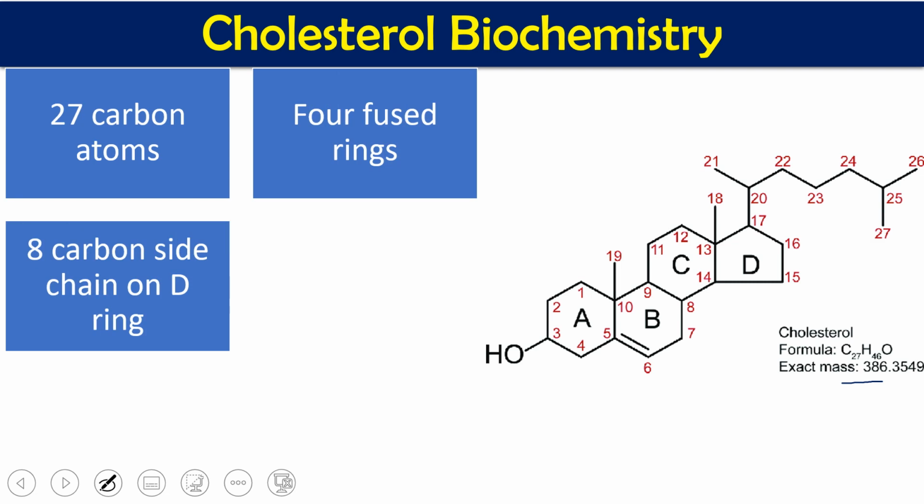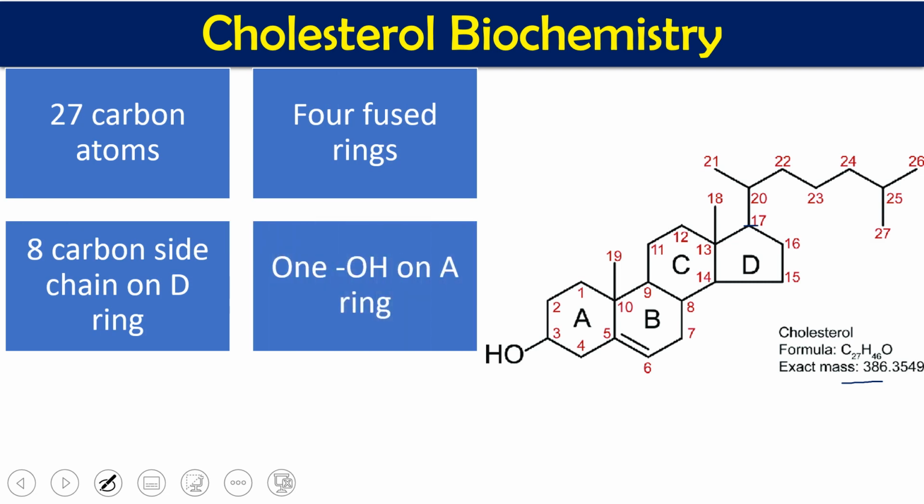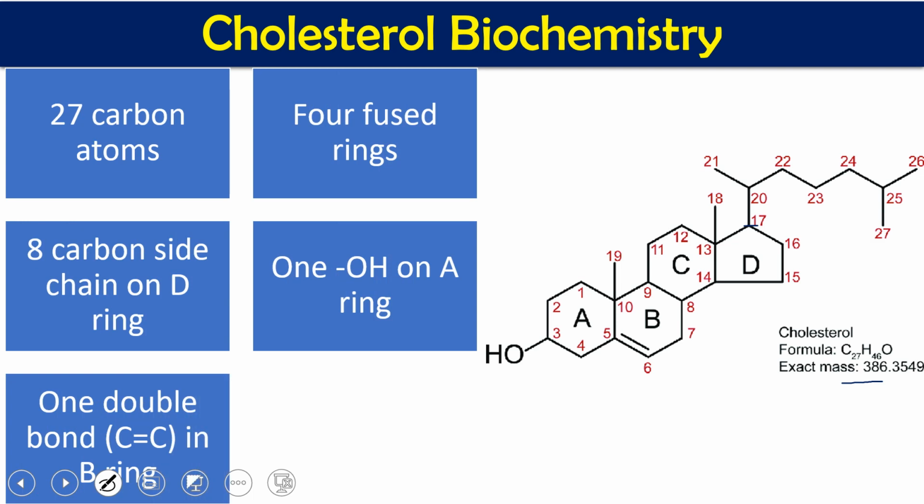An 8 carbon side chain is associated with the D ring, at carbon number 17, as you can see from here to this. Cholesterol has one OH group at carbon number 3 in the A ring, and because of this OH group, cholesterol has hydrophilic nature, and because of this 8 carbon long chain, it has hydrophobic nature. In cholesterol we also have one single double bond, between carbon number 5 and 6, that you can see here. So one OH group at carbon number 3, and one double bond between carbon number 5 and 6.